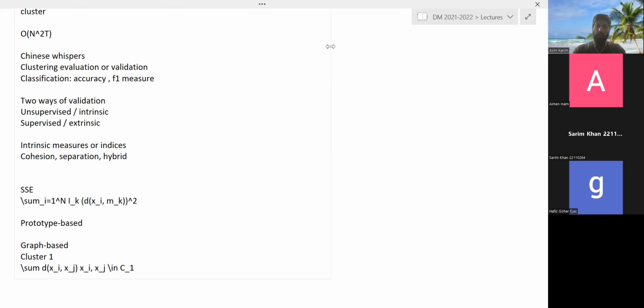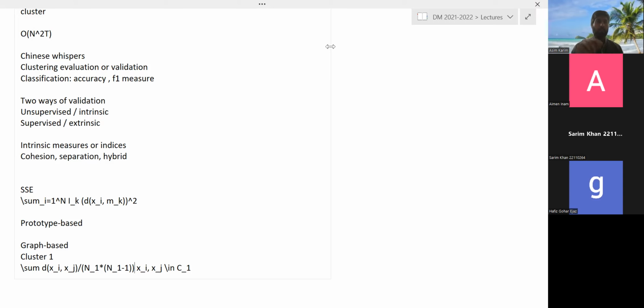If we normalize it, we can normalize it with the number of comparisons that you make, which is essentially equal to dividing by n1, let's say n1 is the number of objects in this cluster, times n1 minus 1. Of course, normalization is always beneficial because clusters may have different sizes.